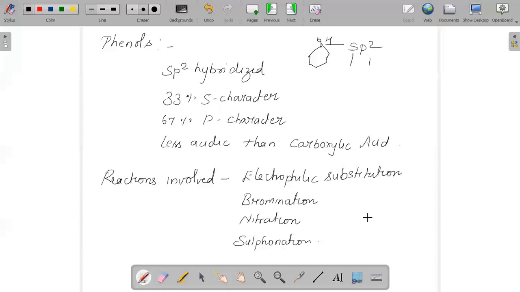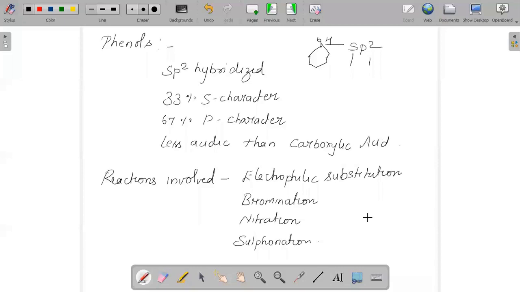In alcohol no such resonance is possible, and the stability of alkoxide is less than phenoxide. As a result, phenol will have more tendency to form phenoxide ion, because of which phenol will be more acidic than alcohol.